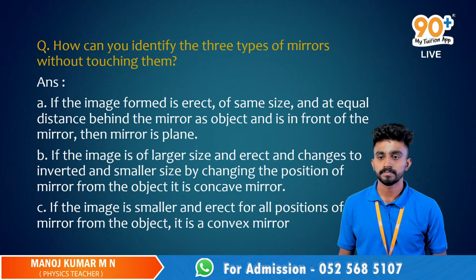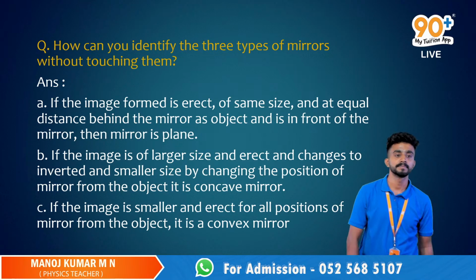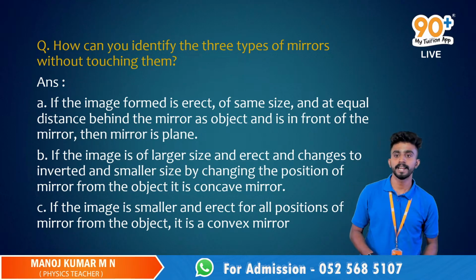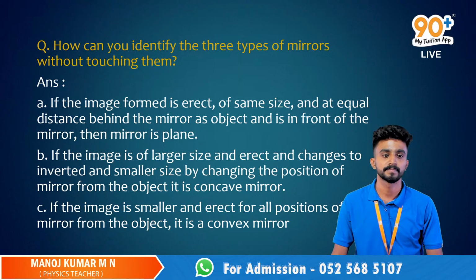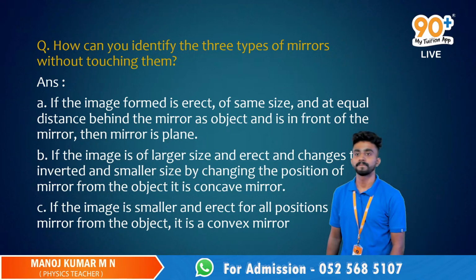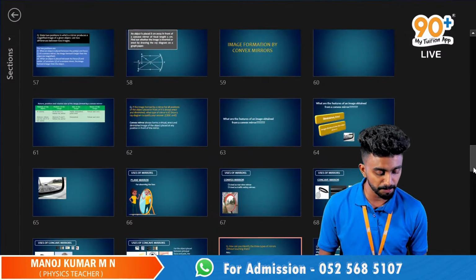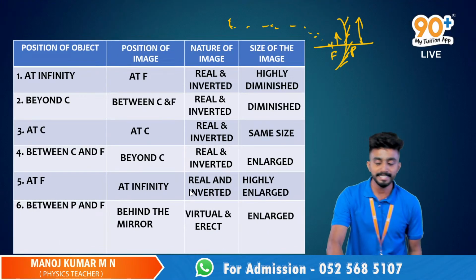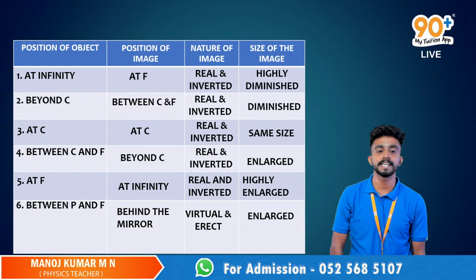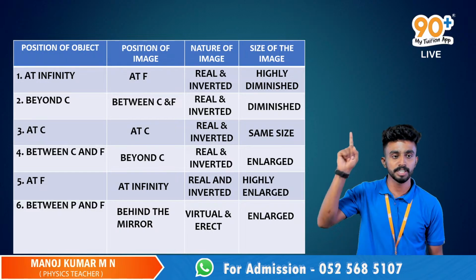Sir, Rihan, I am not clear about the concave mirror. Yes, unmute, Rihan. Hand raise, Rihan, where are you? Yes. So Rihan, are you there listening? Unmute yourself. Yes, so Rihan, in the case of a concave mirror, how many cases do we have? Six cases, right? Can you see over here, six cases?